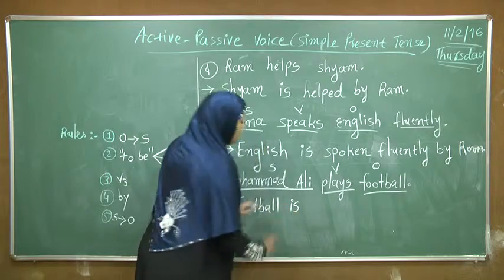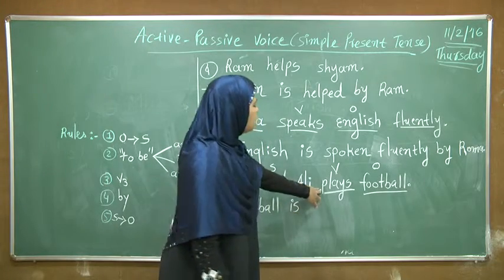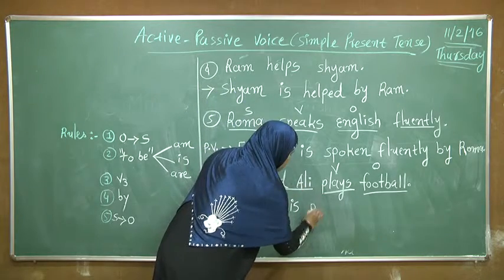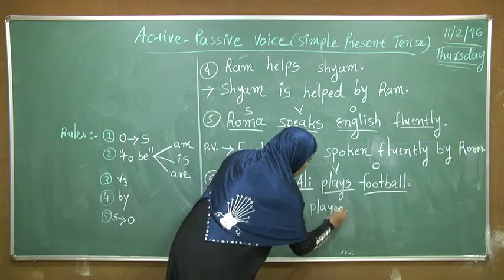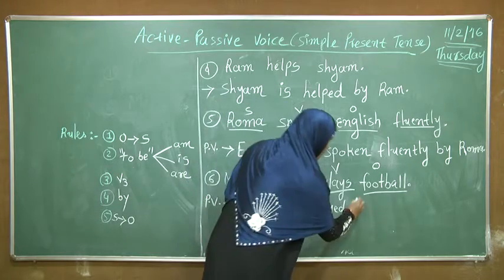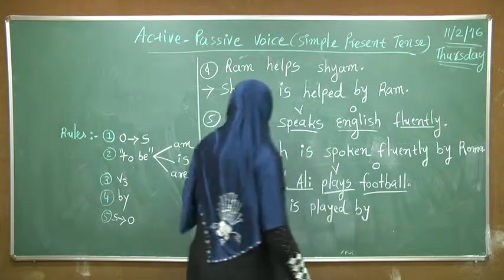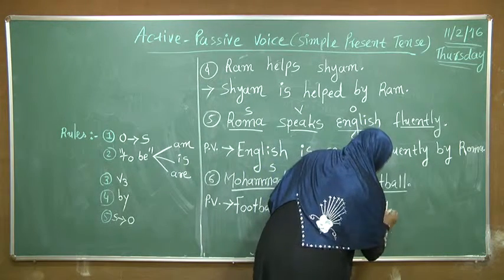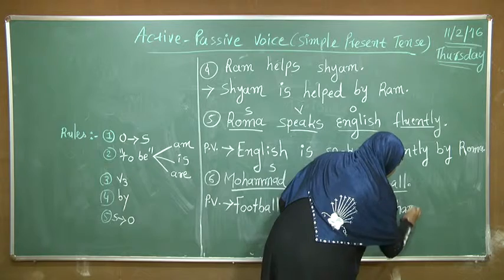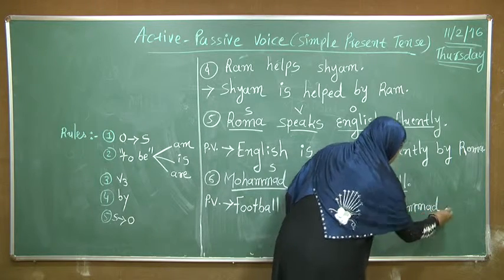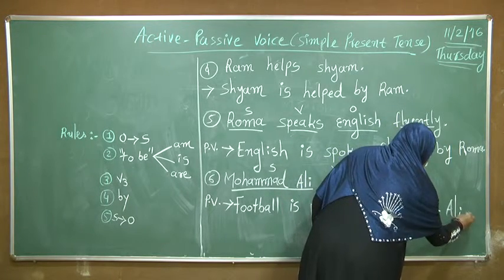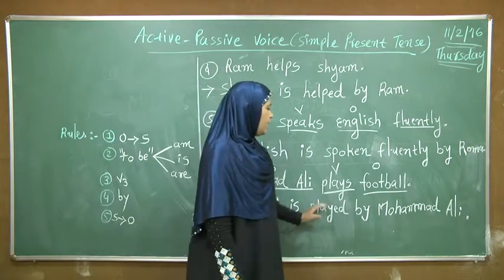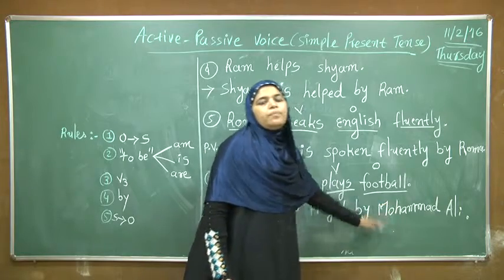Football is. Then for this verb played is the V3. Then put by. Then last comes Muhammad Ali. The answer is football is played by Muhammad Ali.